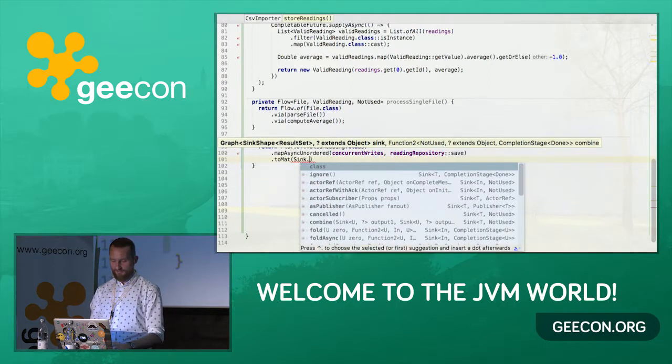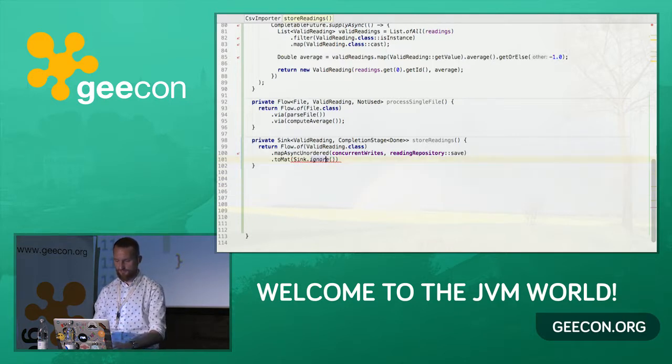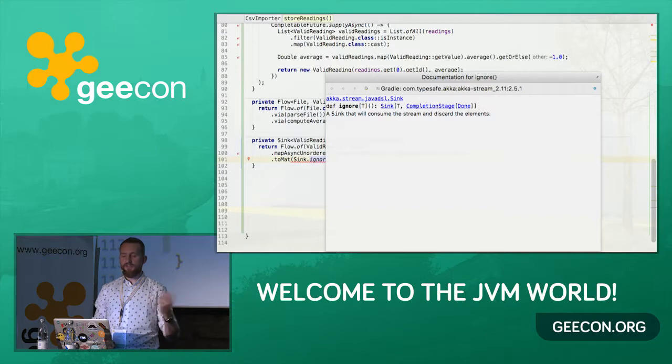And now we're going to use a built-in sink called ignore, which basically says that we are ignoring the return type, so we're ignoring the result set that comes from the save method. But we are just interested in the fact that it has been completed. So we're ignoring it, and you can see in the signature, that I'll show it actually, that the ignore sink returns a completion stage of done. So that's why our return type is the completion stage of done.